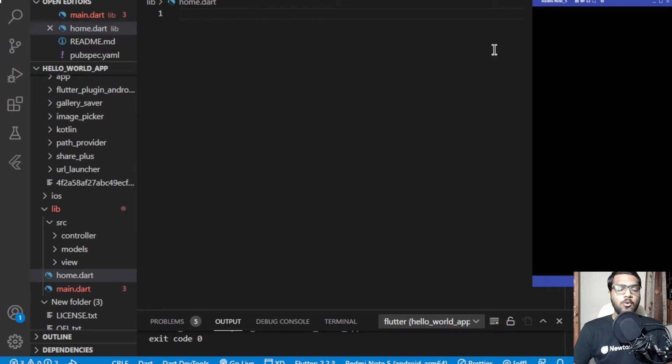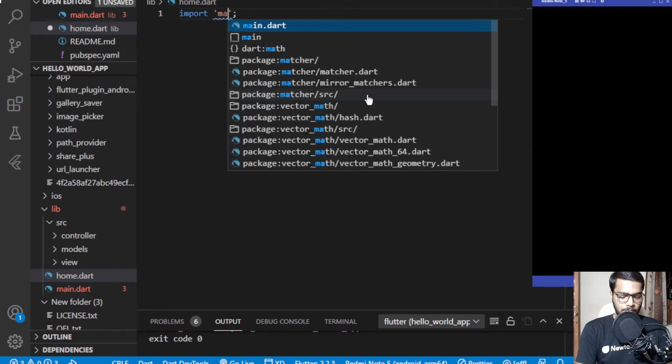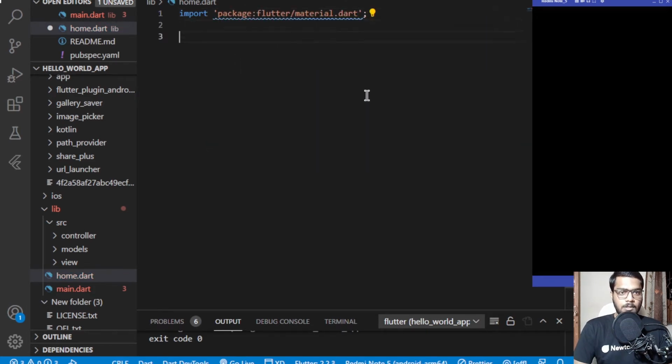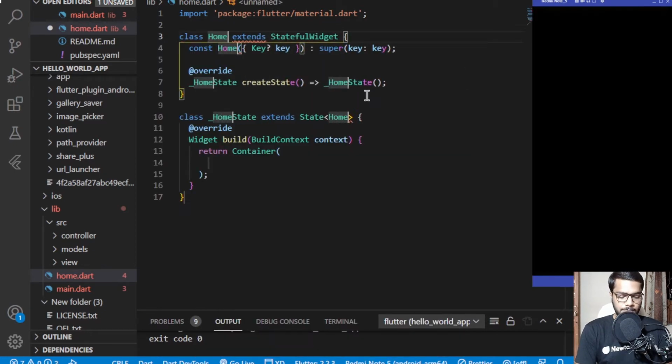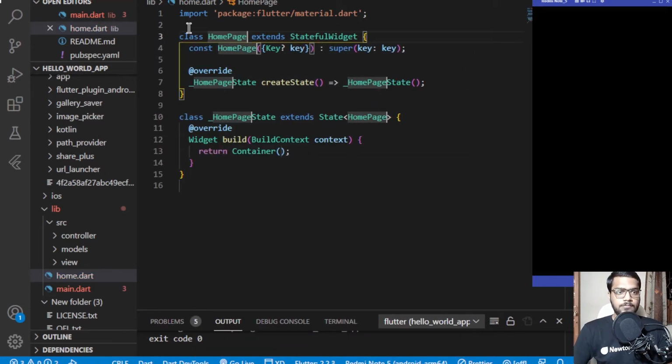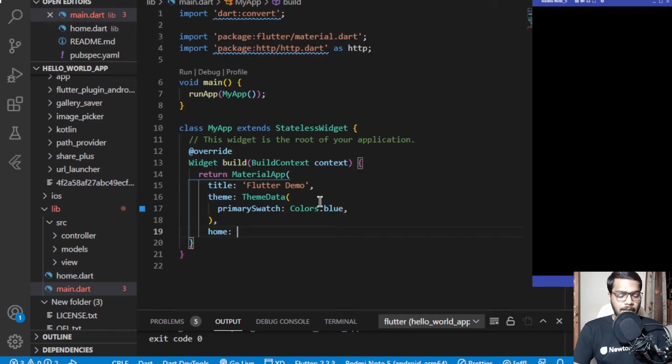This will be our home page, like the home screen, and I'll be importing material.dart at first, and after that STF, and adding the home page, going back to the main.dart file and adding the home page here as well.